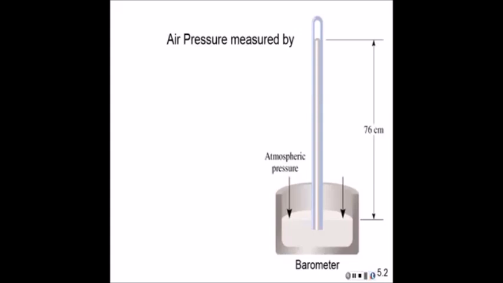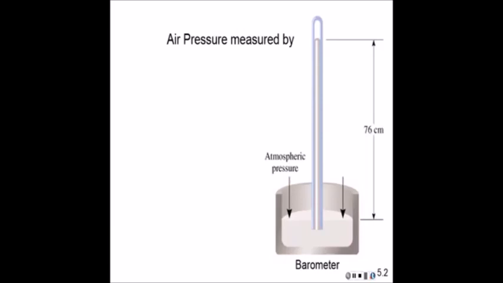Now the air pressure is pushing down on the surface of the mercury. You can see the arrows there, trying to keep the mercury in the tube. Gravity, on the other hand, is trying to pull the mercury out of the tube. Now this gives rise to our first pressure unit, which would be a distance unit. So at sea level, the air pressure is great enough to maintain a column of mercury 76 centimeters high.